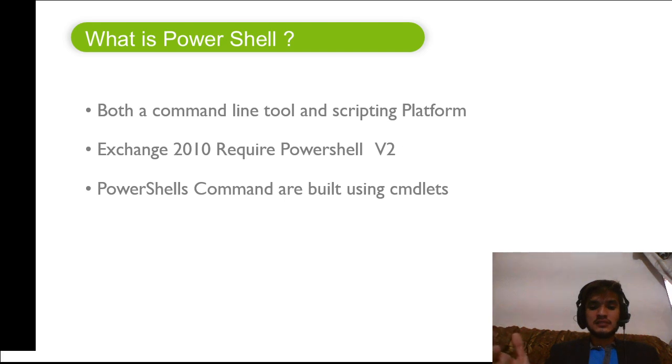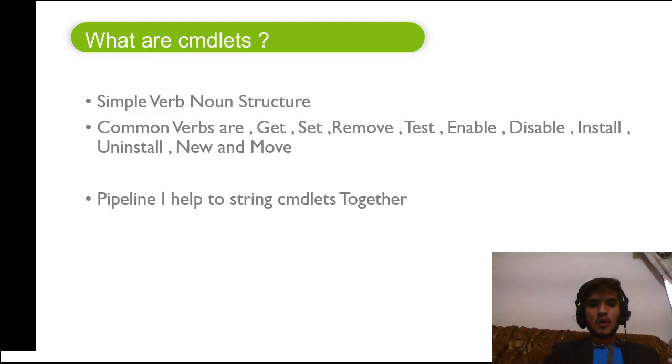Now, if you have done some reading about PowerShell, much of the press has reported misconceptions about the purpose of PowerShell. It is not a replacement of the command line. What are cmdlets? Cmdlets follow a simple verb-noun structure.